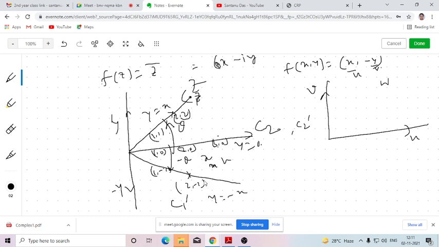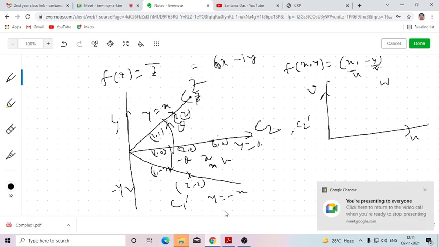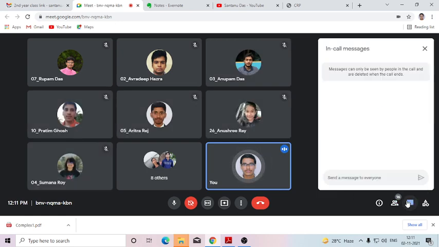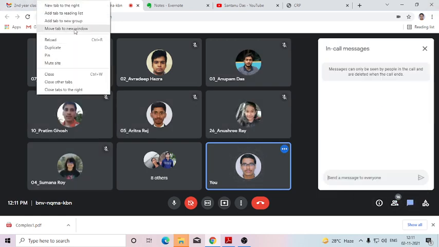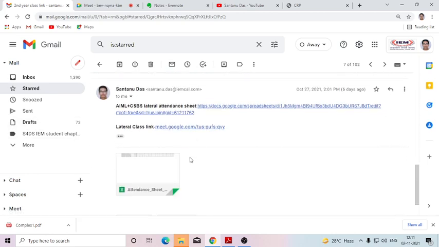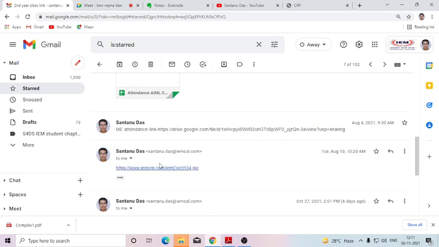Then how to check whether a given mapping is conformal or not? I'll be discussing this in the next class. Like for analytic functions, to verify whether a given function is conformal or not, there are lots of theorems. Those theorems I'll be discussing in the next class. Is that clear up to this? Have you got it up to isogonal mapping? What is isogonal? Have you all understood? The example of isogonal mapping, is it clear?